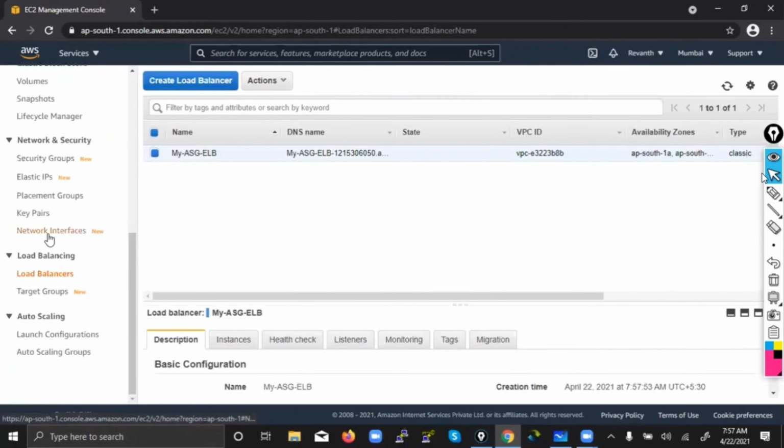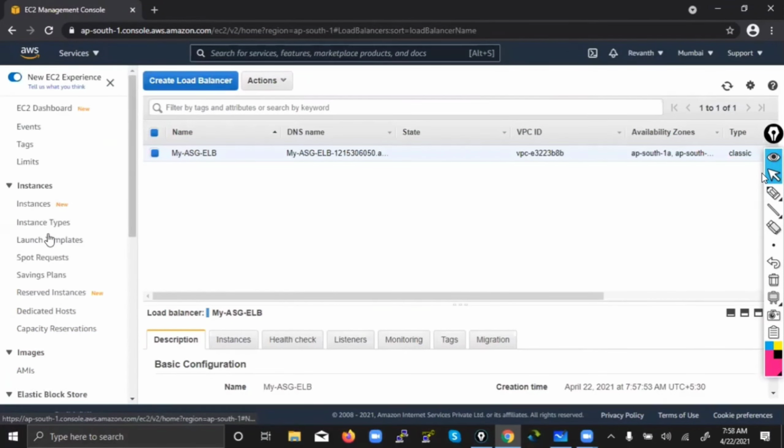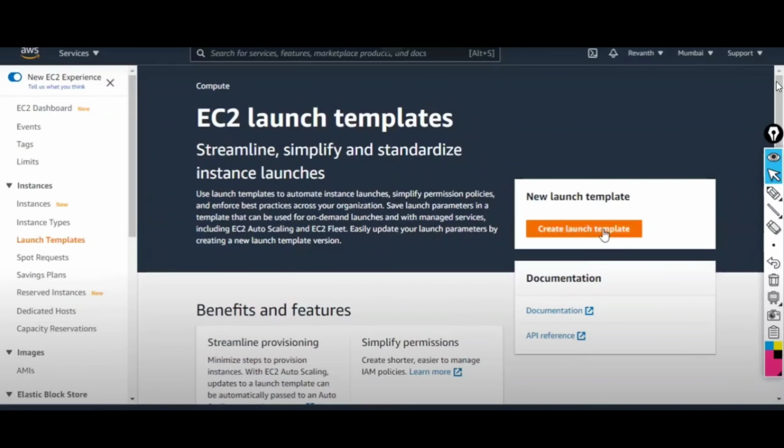Now let's go and define the configuration of a machine. You will say to auto scaling, hey auto scaling, whenever in my current machines the CPU traffic is exceeding more than 90%, launch one machine immediately. But what is that machine? What is the configuration of the machine? You have to tell the auto scaling. So what is the option where you define the configuration of a machine? We call it templates, launch template.